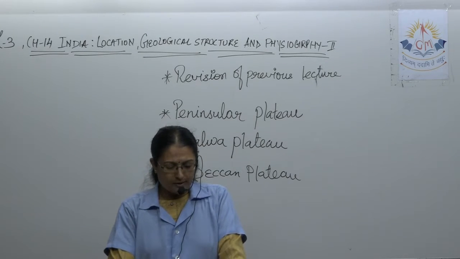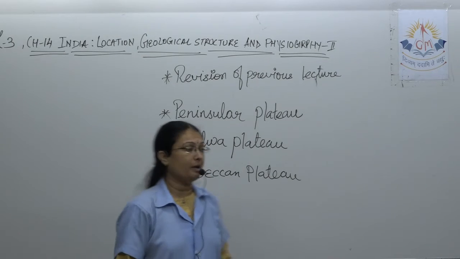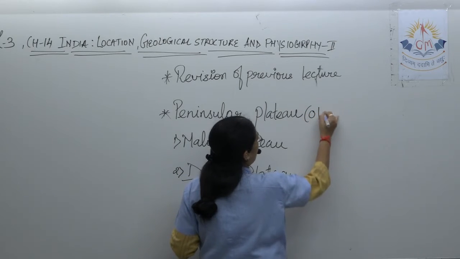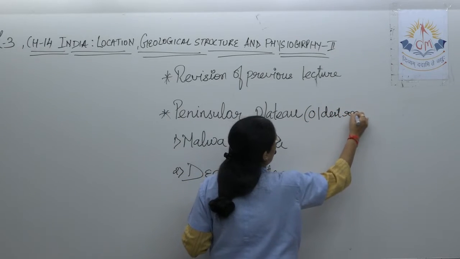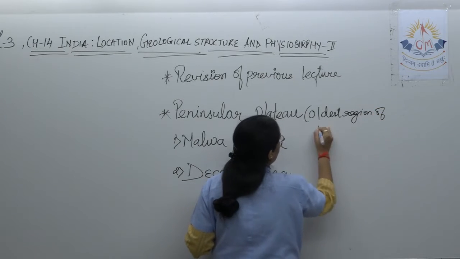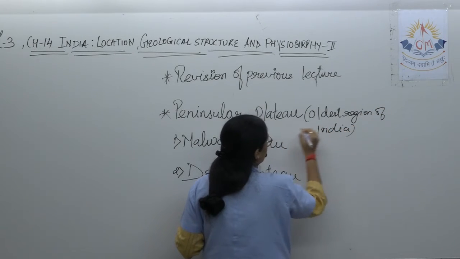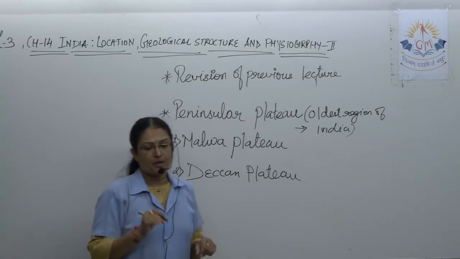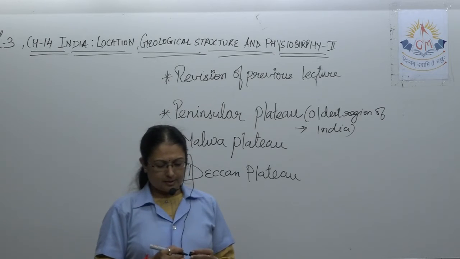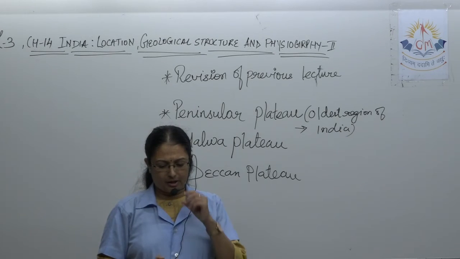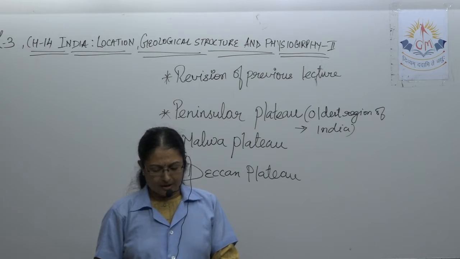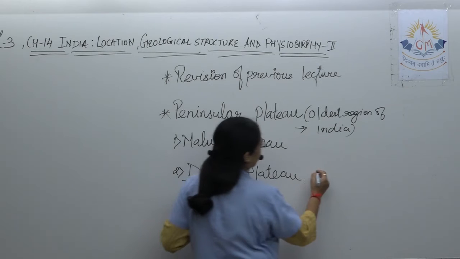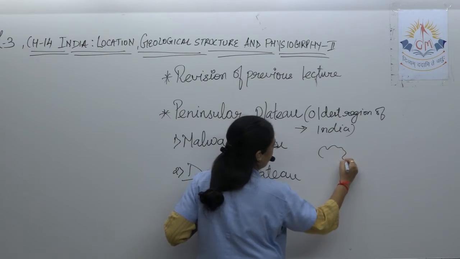So this is the oldest region of India. First point, oldest region of India. This is the point that you should keep in mind. This is the oldest region of our country. This region appears as an inverted triangle. Now let's come to our map.